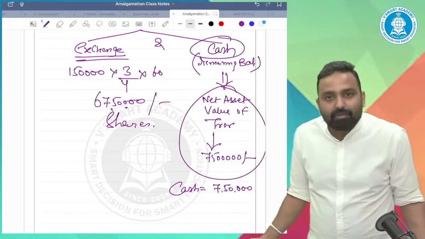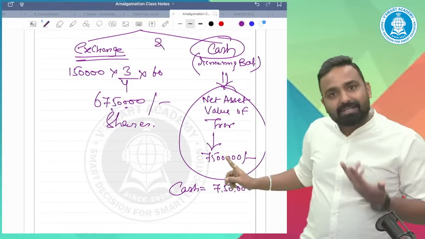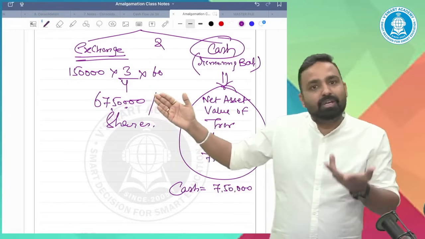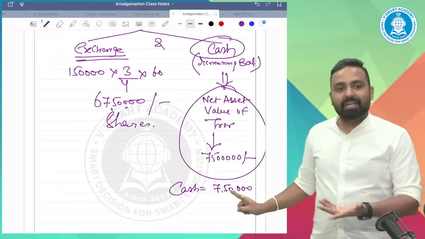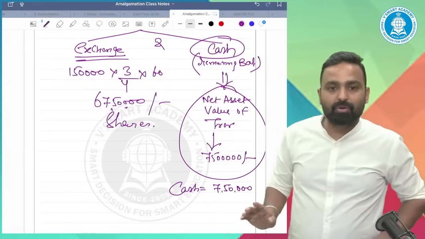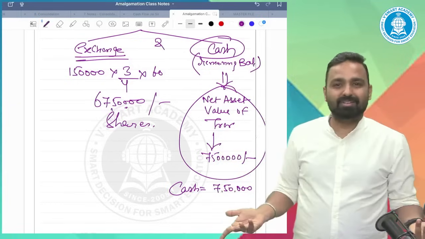Any problem? No. In the same way, the total worth of the company is 75 lakh. Out of this, I am giving you 67,50,000 in the form of shares, and the rest, 7,50,000, in cash. Ankit, do you have any problem now? Simple, it's common sense. So guys, apply common sense.